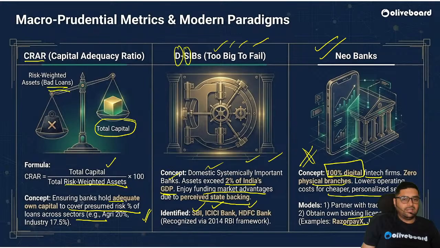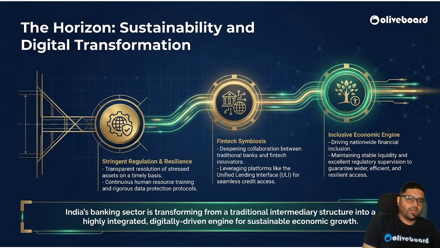These are another three types of financial institutions in our banking. So we have this horizon: stringent regulation and resilience, transparent resolution of stressed assets on a timely basis, continuous human resource training and rigorous data protection protocols.